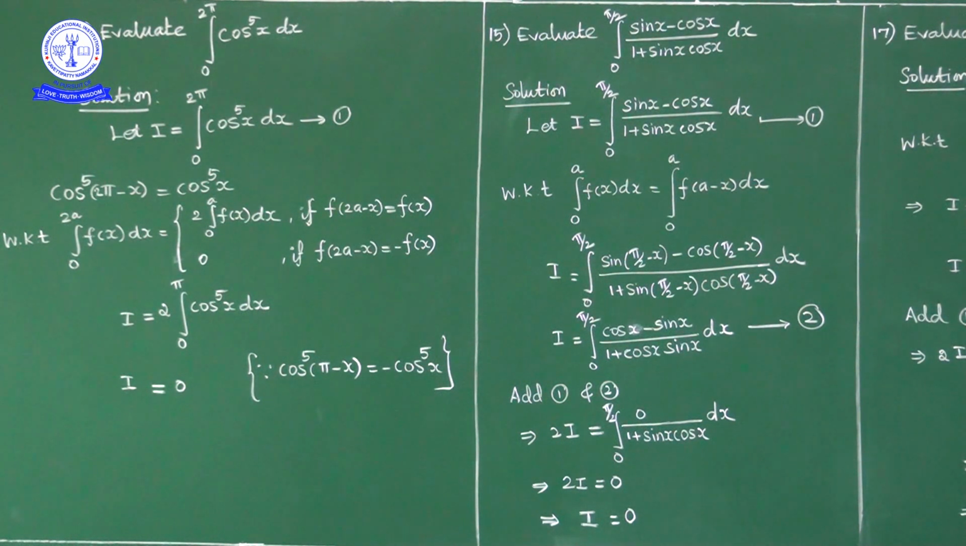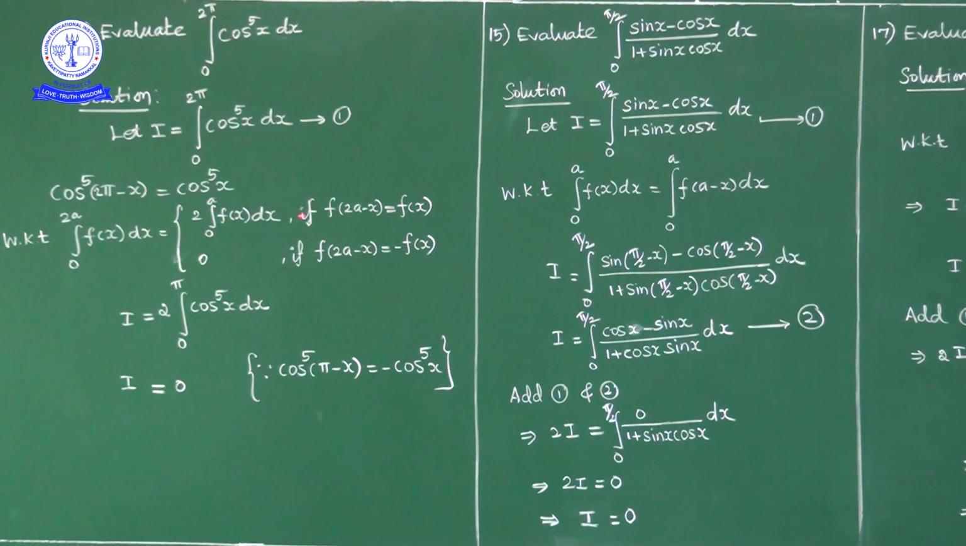Now if you consider this, 2a is equal to how much? 2 pi. Now what is f of x here? f of x is equal to cos power 5x, no? Now f of 2 pi minus x means cos power 5 of 2 pi minus x. We know cos of 2 pi minus x is cos x, so cos power 5 of 2 pi minus x is cos power 5x. Now f of 2a minus x is equal to f of x.